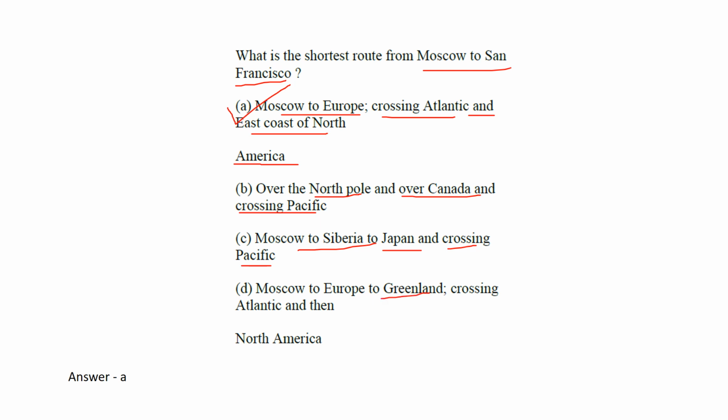Similarly for Greenland, you have to cover a longer distance. So it is Moscow to Europe, crossing the Atlantic and the east coast of North America. The answer is A. Please see the world map so that you can remember how the other options are longer.